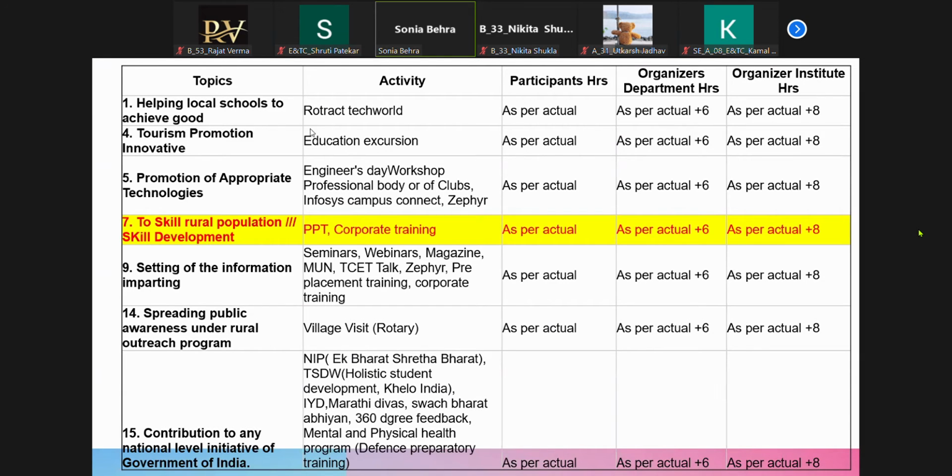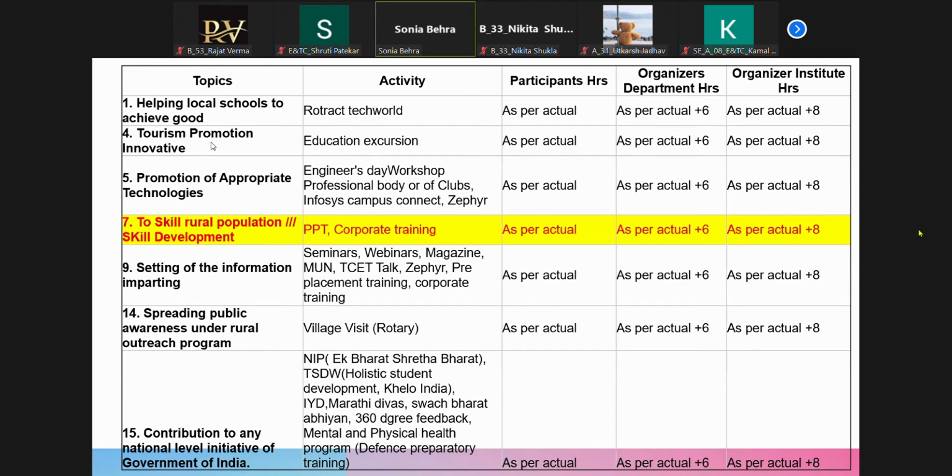So again, you have another topic we have taken, which the college does, is tourism promotion innovative. So you go for industrial visits and everything. If your IV is for a complete day, you can get 8 hours over here, and those who are organizing them will get 8 plus 6. So it will depend upon how much duration you're spending over here. And it is not necessary that you can get points over here only if you're participating in a college activity.